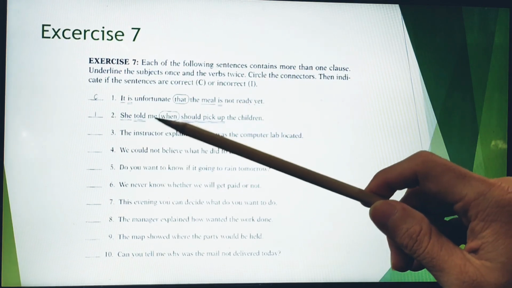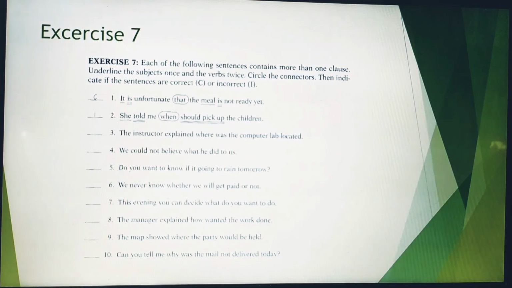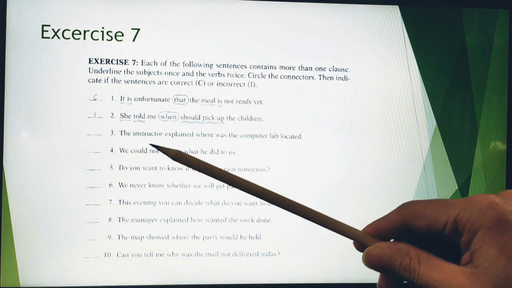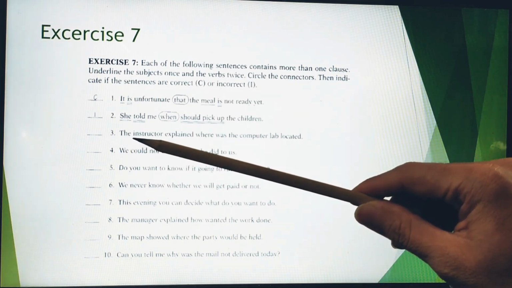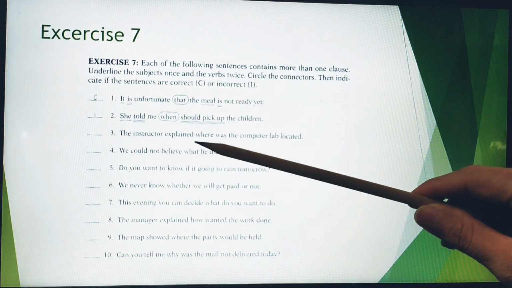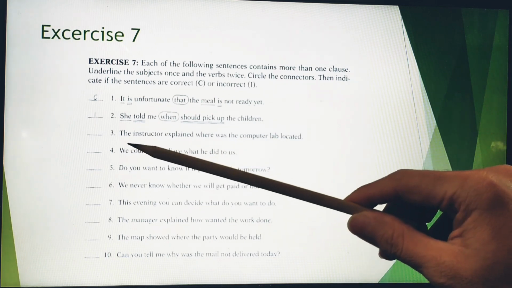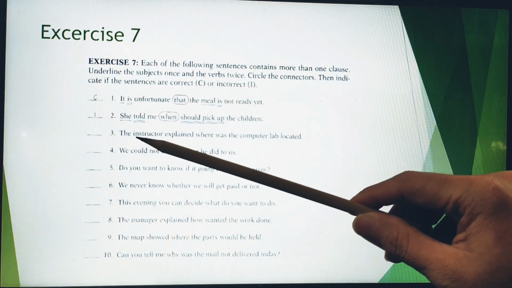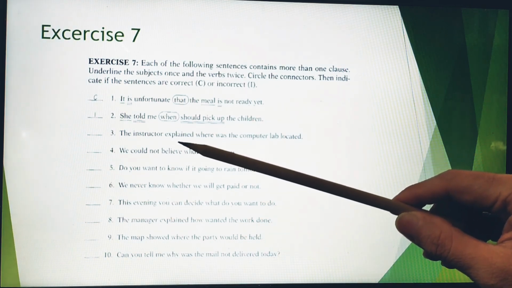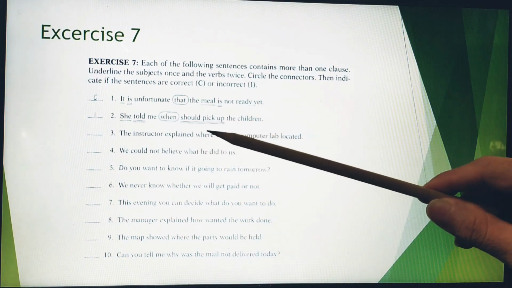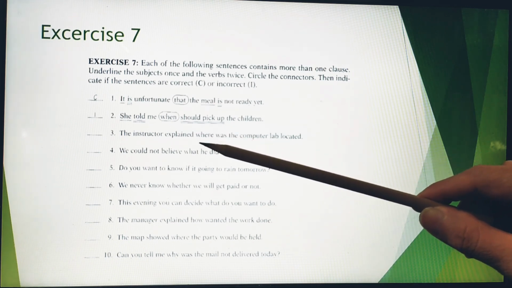So what about number 3? Which one is the subject? The instructor explained where was the computer lab located. So which one is the subject? This is the subject, followed by a verb, and then where, a noun clause connector.